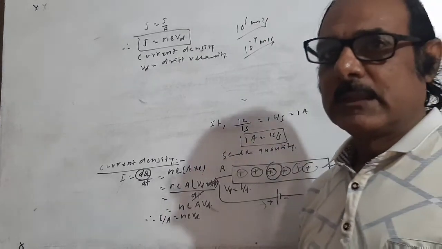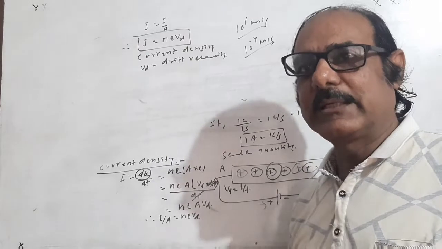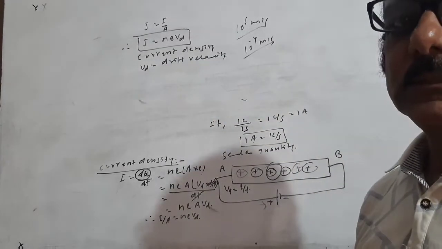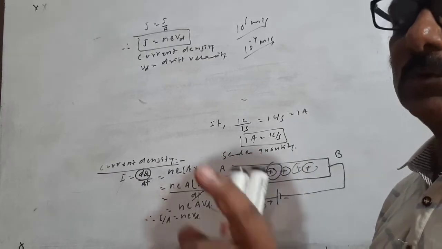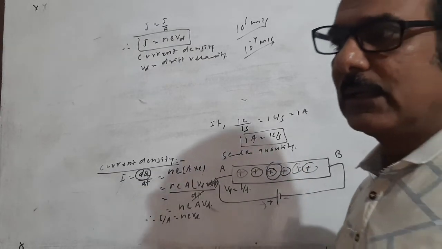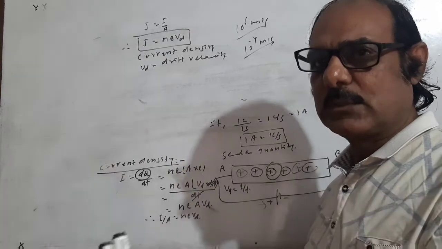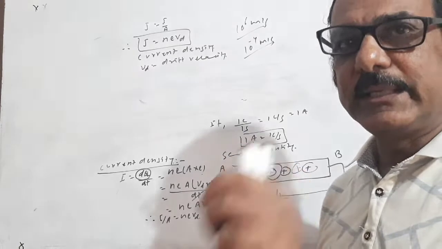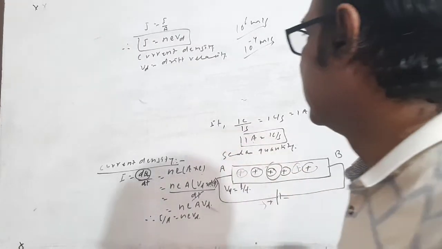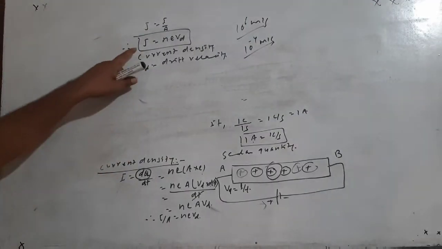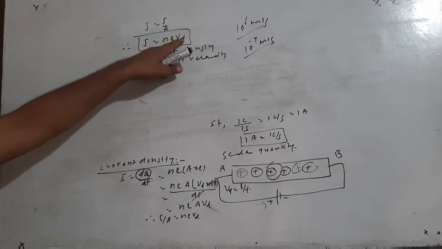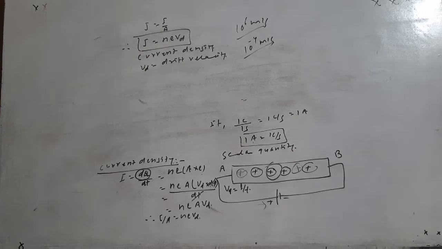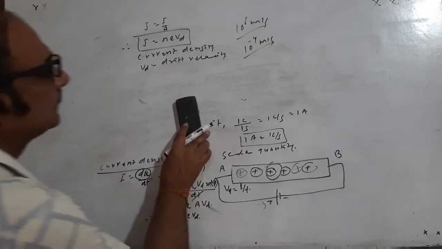Even then, the current passes immediately from one point to another because the electric field is established at a speed equal to the velocity of light. That is why once the switch is closed and switched on, the current passes very quickly from one point to another. So now this is the relation between the current density and Vd, the drift velocity, and also the expression for the drift velocity.